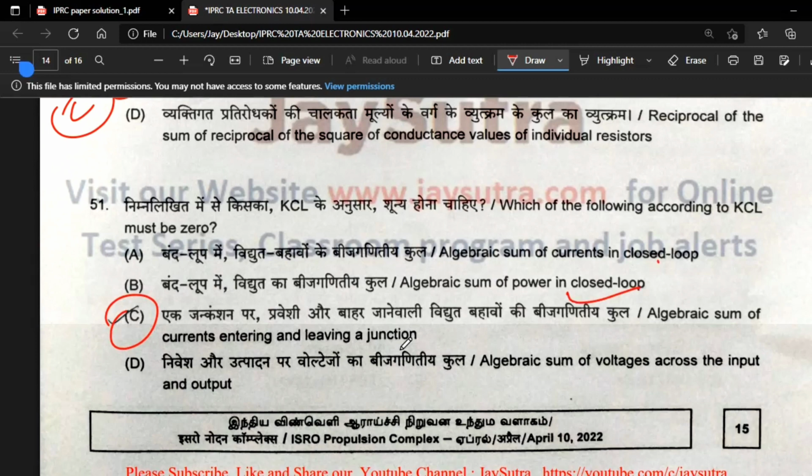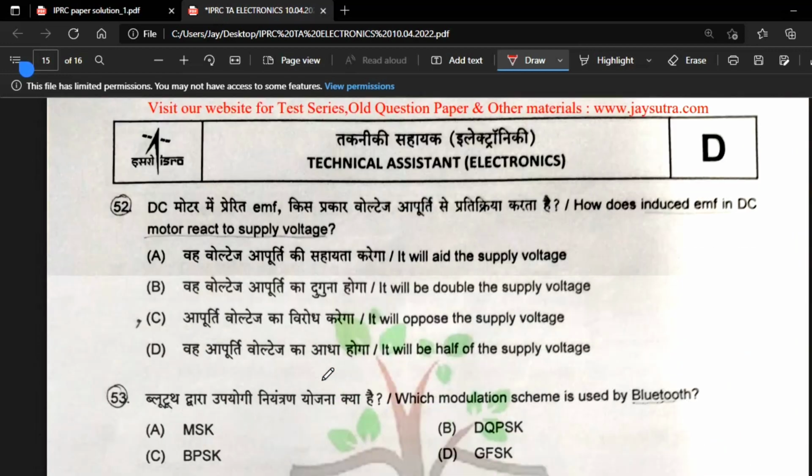Question 51: which of the following is according to KCL? The algebraic sum of the currents entering and leaving a junction is KCL. All the others are not correct according to KCL, so option C. Question 52: how does the induced EMF in a DC motor react to the supply voltage?